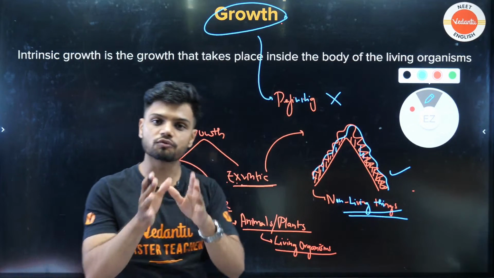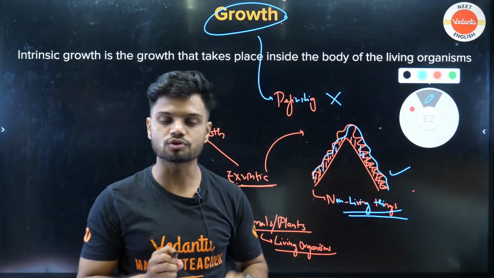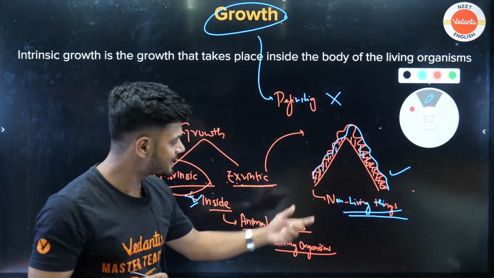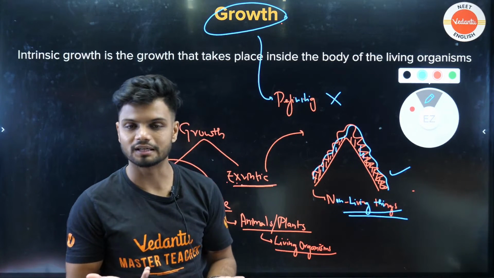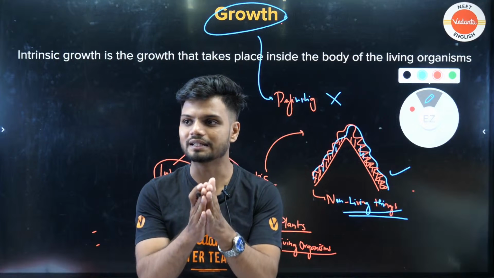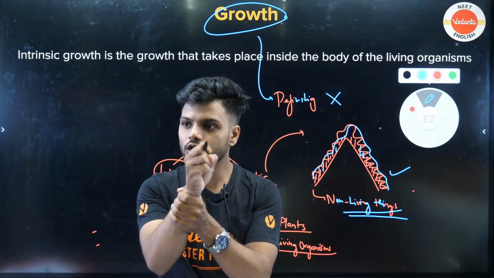Growth can be seen in the case of living also. Growth can be seen in the case of non-living also. So if there is an exception here, we cannot call it defining. Clear, all of you? Do you want me to repeat again?